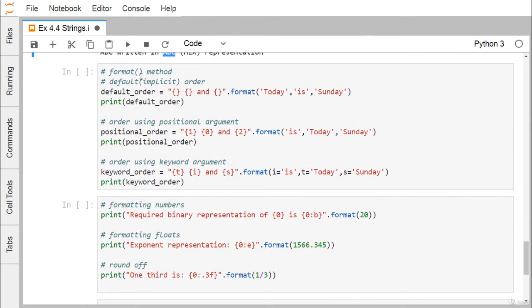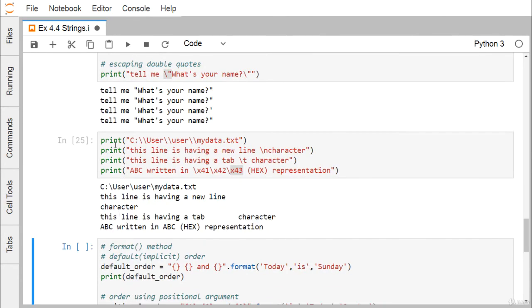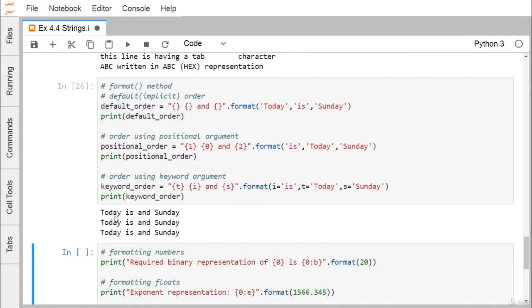We have this format. So default order is equal to, and now here you see these are the different placeholders we have. Dot format. So today will be coming to this, is will be coming to this, and Sunday will be coming to this placeholder. So here we have this default order. If you go on printing, I'm getting the output like this one: today is and Sunday. So today is coming to this, is coming to this. They are maintaining the order. That is the default implicit order.